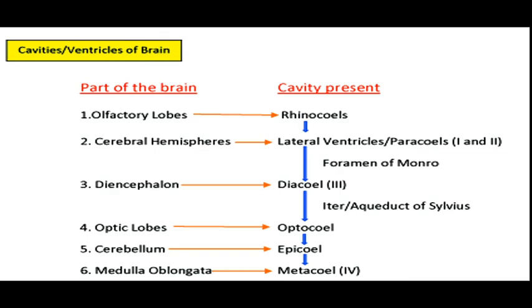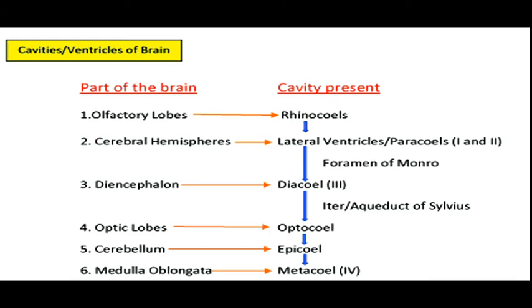So these are the different cavities present in the different parts of the brain. So here is the list of the different cavities which are present in different parts of the brain. Olfactory lobes have rhinoceles in them. Cerebral hemispheres or the cerebrum part has lateral ventricles or paraceles.